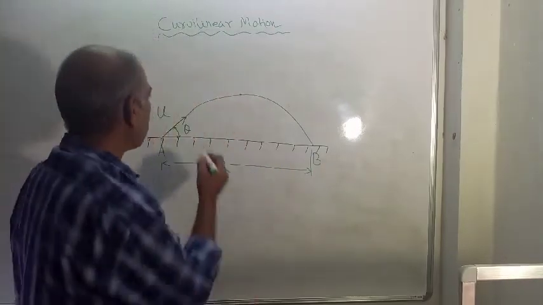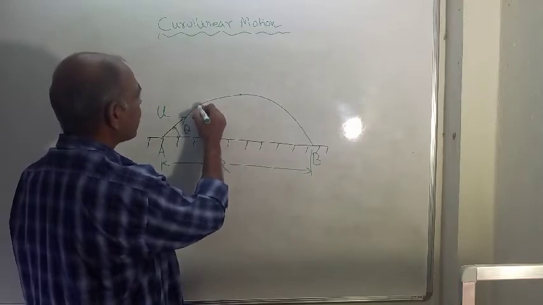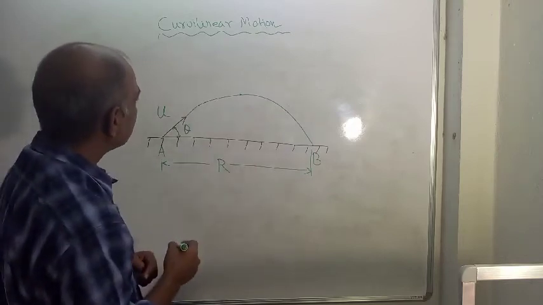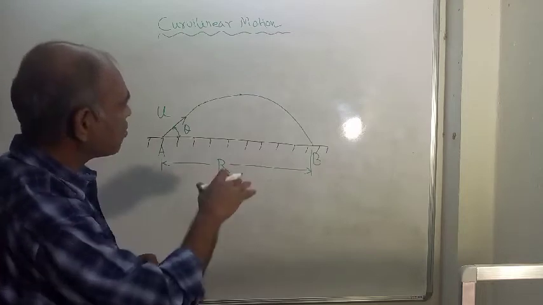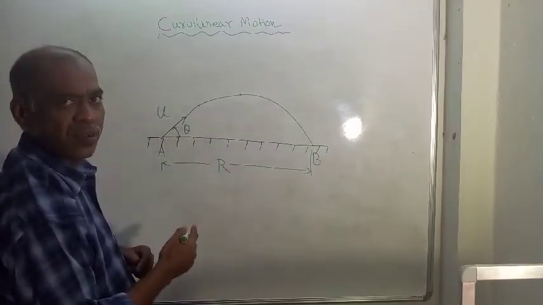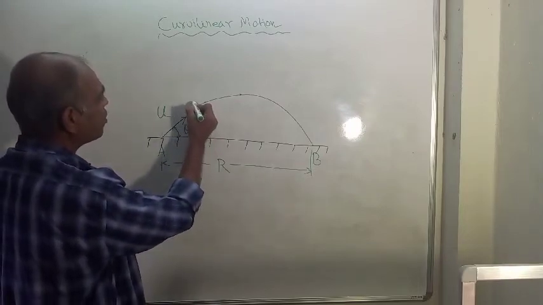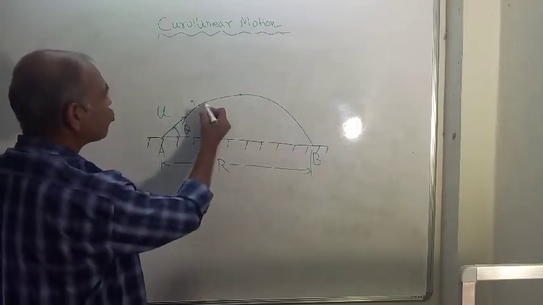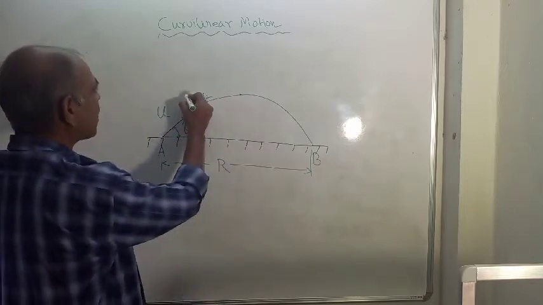When the particle is here and reaches here, you can see that the change in coordinates occurs both along the horizontal and vertical direction. Suppose the particle was at this point at time t1, and reaches this point at time t2, this being the direction of the motion.